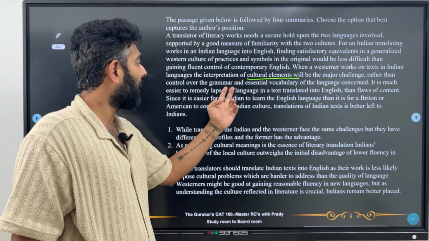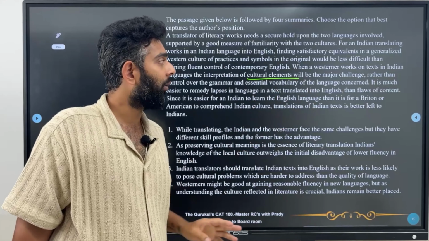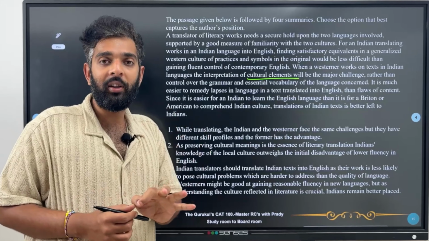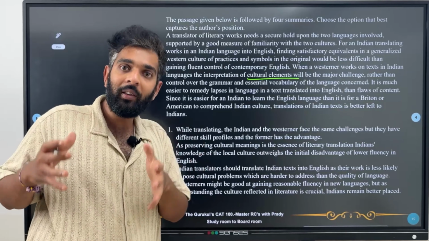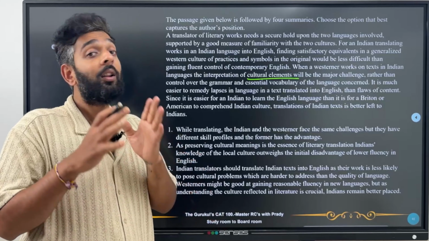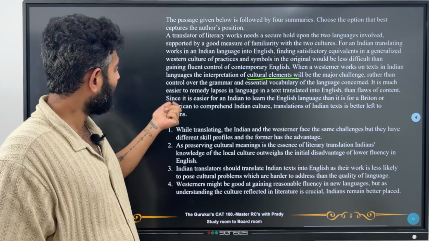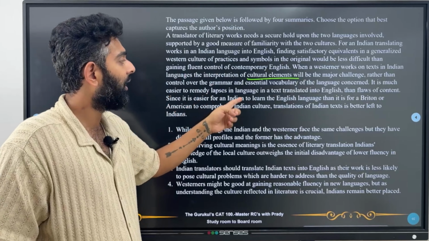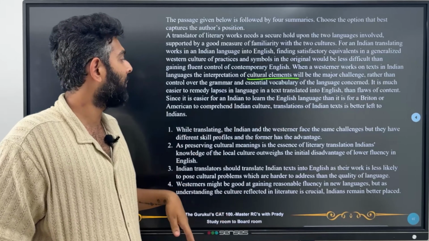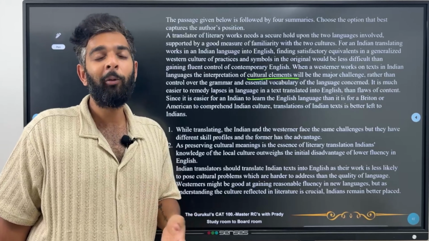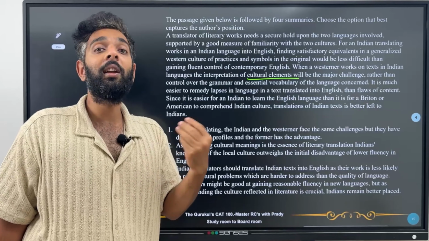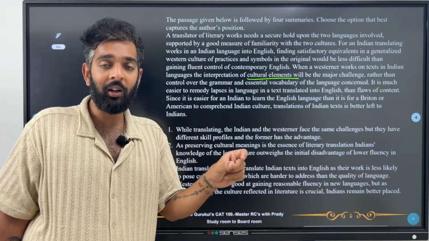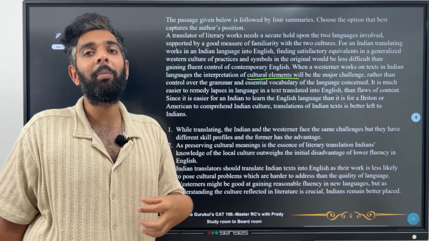It is much easier to remedy lapses in language in a text translated into English than flaws of content. So what's he saying? Whatever grammatical mistakes and all are there, that is easier to correct once the thing has been translated into English. But the content in itself cannot be corrected so easily. Since it's easier for an Indian to learn English language than it is for a Briton or American to comprehend Indian culture, translations of Indian texts is better left to Indians. So what does that mean now? Since an Indian person can learn English language easily, rather than someone who's American or from Britain learn the entire cultural aspects of Indians.